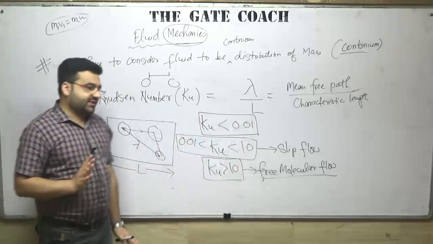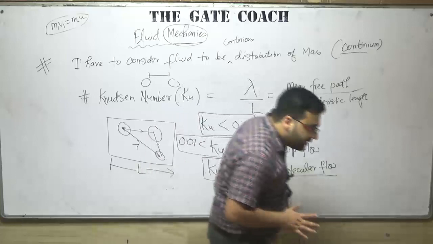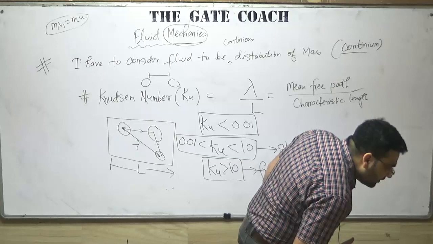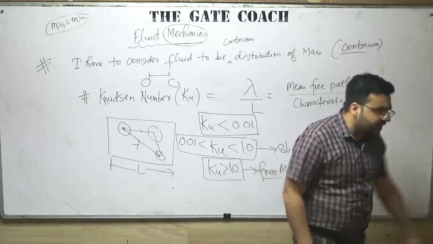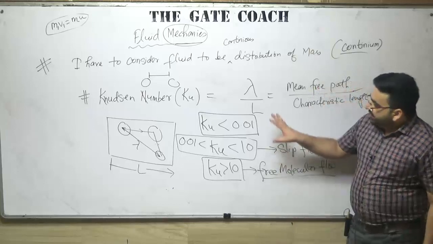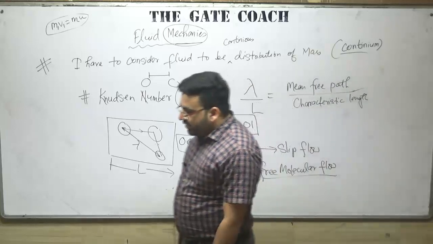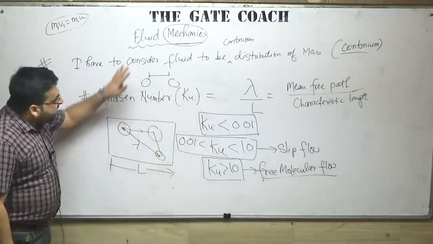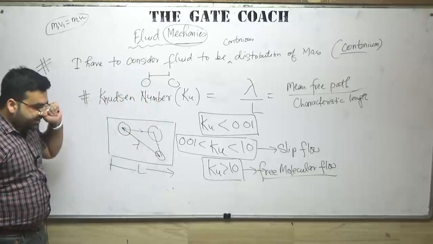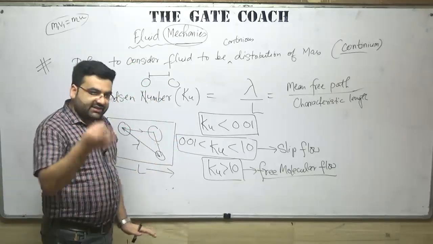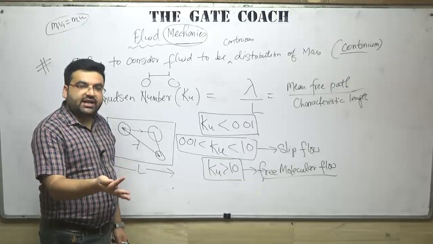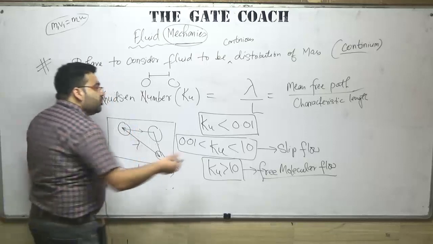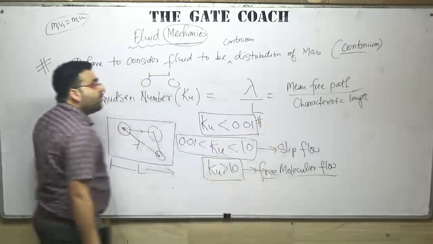So in fluid mechanics, slip and free molecular flow, don't worry, I'll be coming to that also. If Knudsen number is less than 0.01, it is known as a continuum. Now in fluid mechanics, whatever we will be studying, whether it is kinematics, dynamics, statics, or boundary layer flow, anything, we will be assuming that the Knudsen number is less than 0.01.